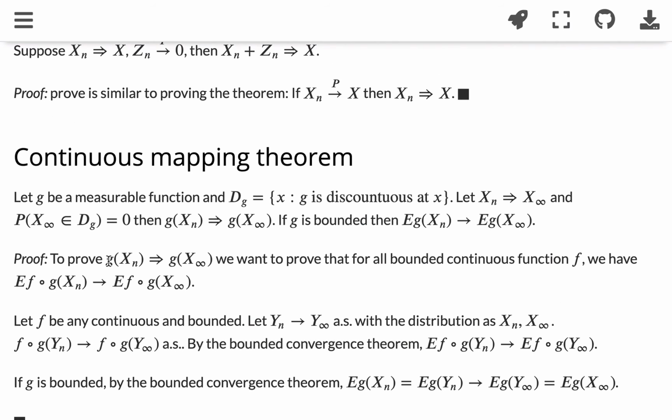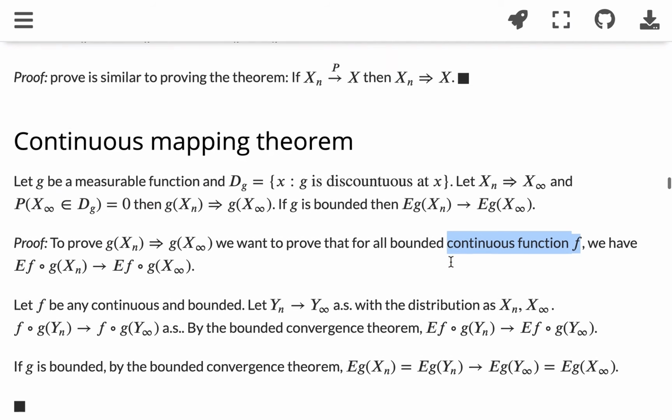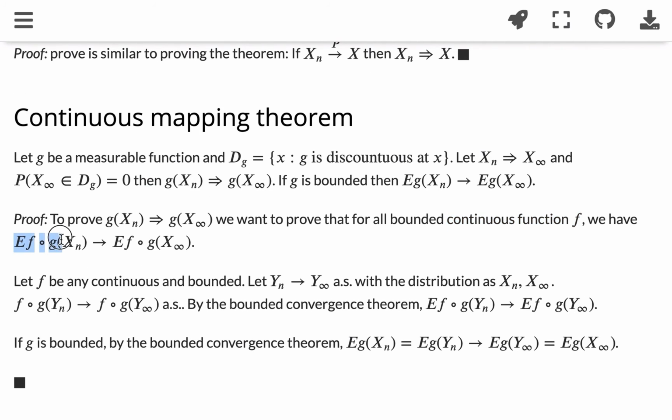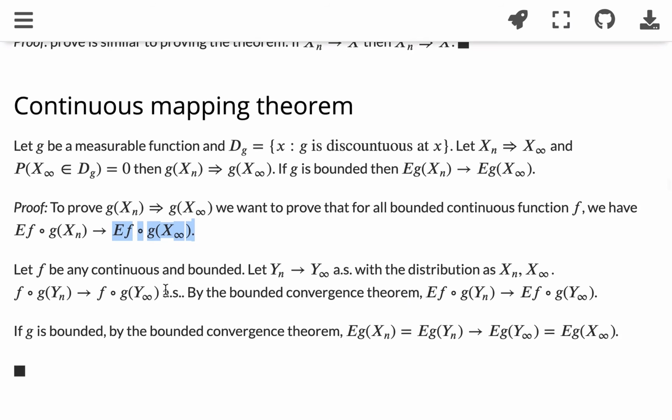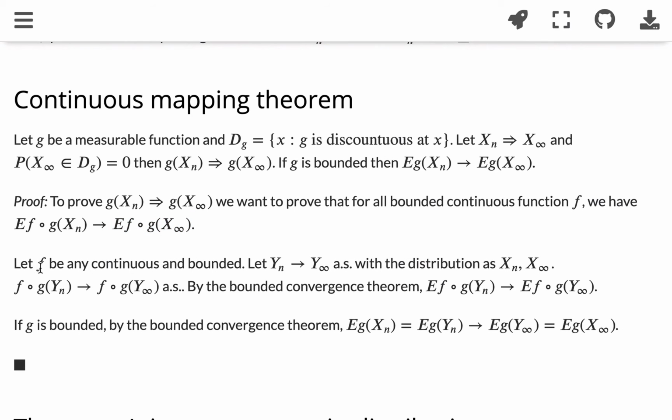If we want to prove that g(Xn) converges to g(X infinity) in distribution, we want to prove that for bounded continuous functions f, the expected value of f composed with g of Xn converges to the expected value of f composed with g of X infinity. So let f be any continuous and bounded function.